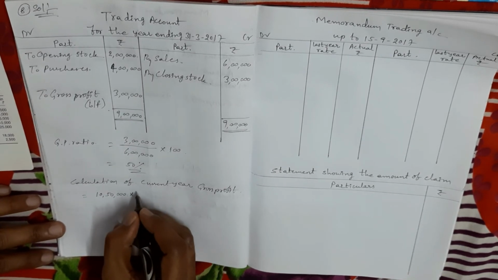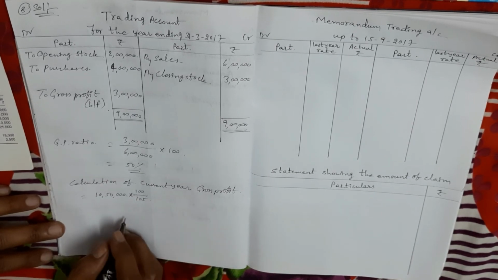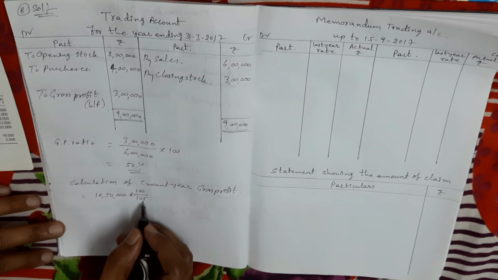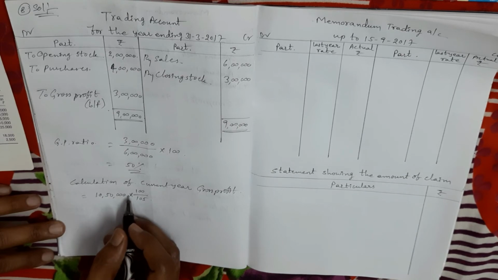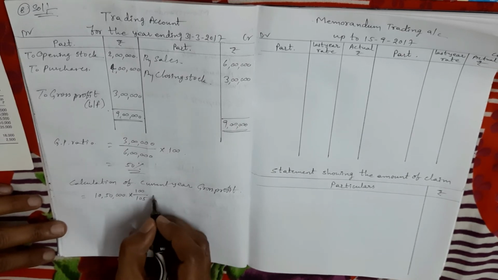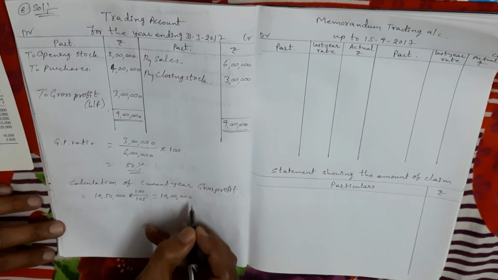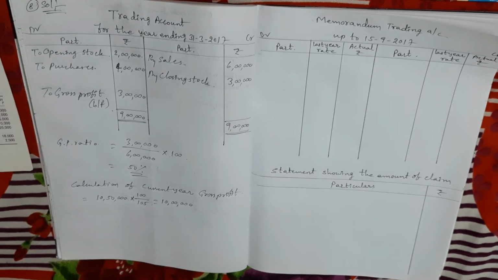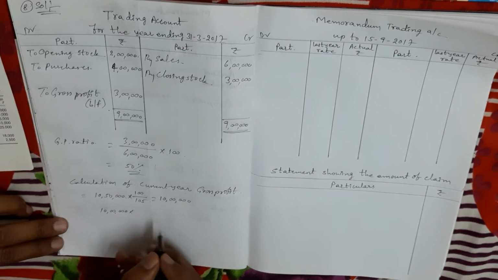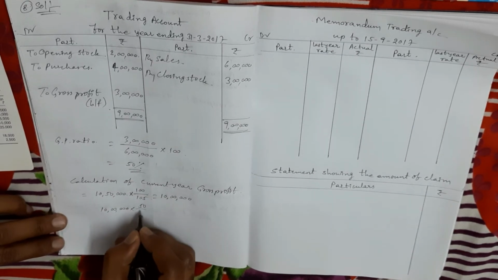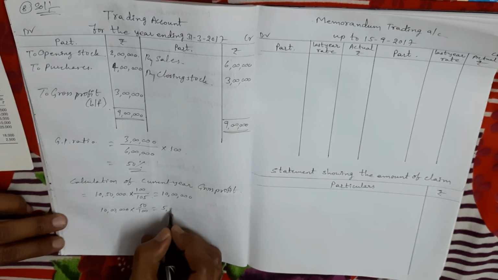So we have to equate this amount to 100, that is 100 by 105. Why is it equal to 105? Because 5% is increased, that increased amount is included in this amount. We have to subtract that amount first before calculating the gross profit. So the actual value is 10 lakhs only. On 10 lakhs only we calculate gross profit. 10 lakhs into the gross profit ratio 50%, so the current year gross profit is 5 lakhs.